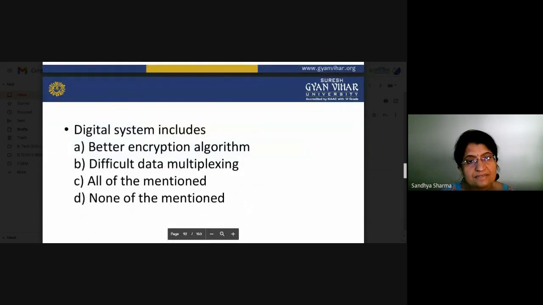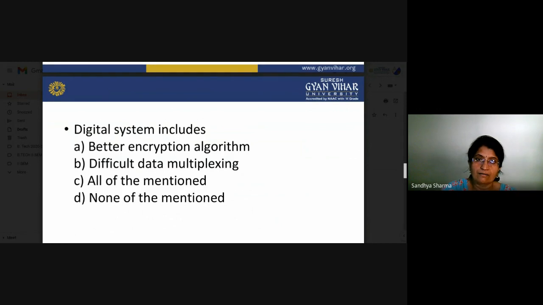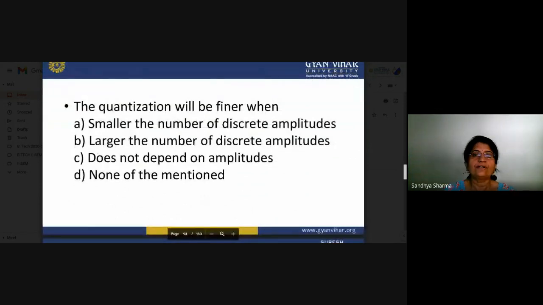Now we will look at the digital system. What about the digital system and how can we improve it? There are certain features. What features are attracting us to the digital system with respect to an analog system, or why are we moving towards the digital system? Quantization will be finer. So what about the quantizations? That will be finer when the step size is smaller.